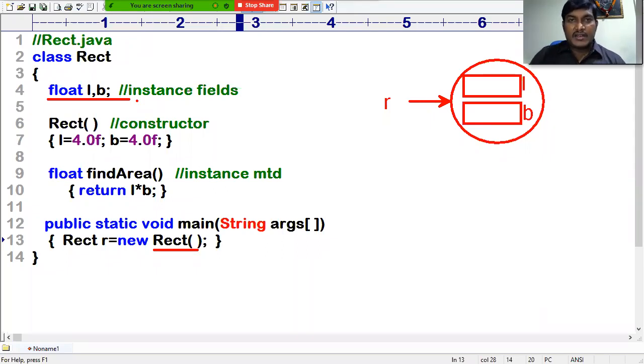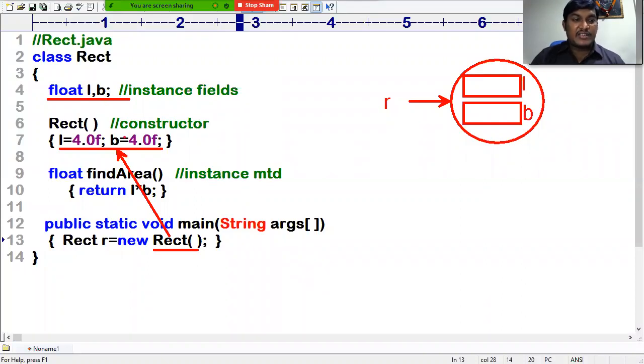Number three, whatever logic you have written inside the constructor will be executed, because actually you are calling the constructor. As you know, whenever the constructor is called, an object of the class is instantiated, and not only that, the object will be initialized. But here, what has happened now? 4.0f is assigned to L, and 4.0f is assigned to B, where L and B are instance fields. Instance of which object? For instance fields, memory is allocated within the object, right?